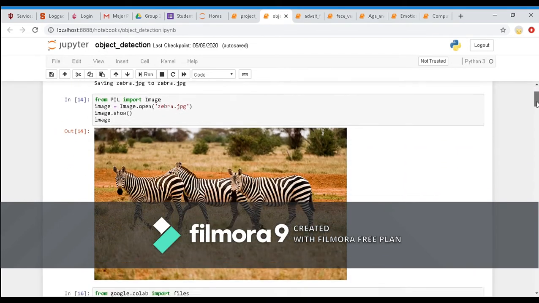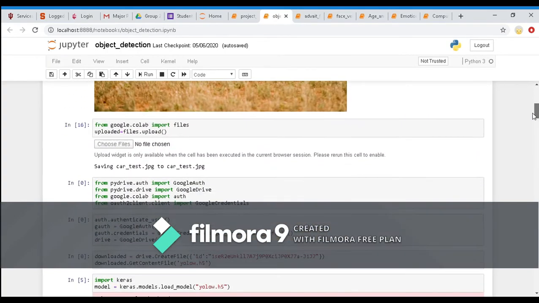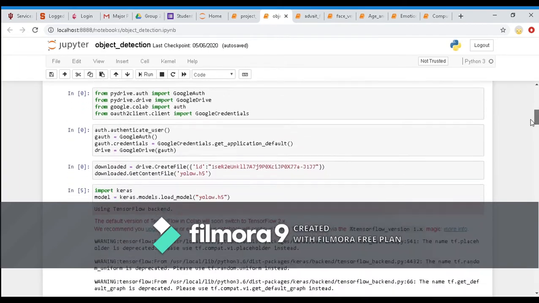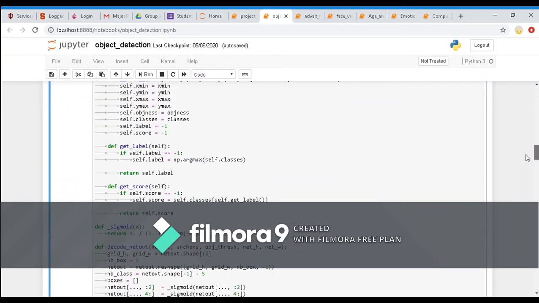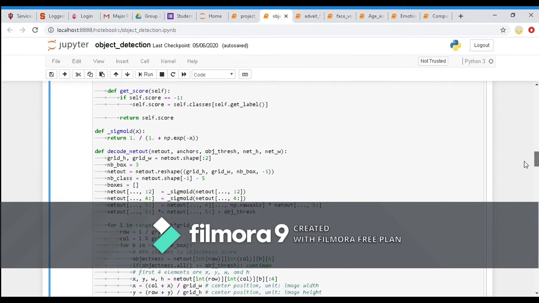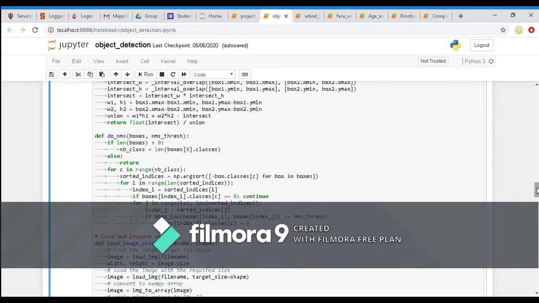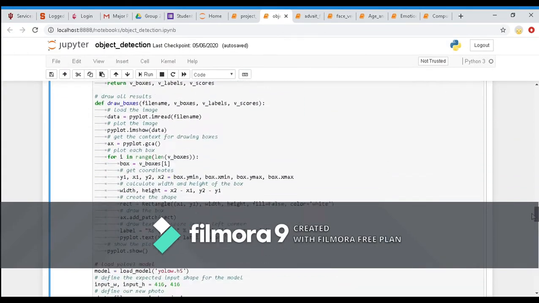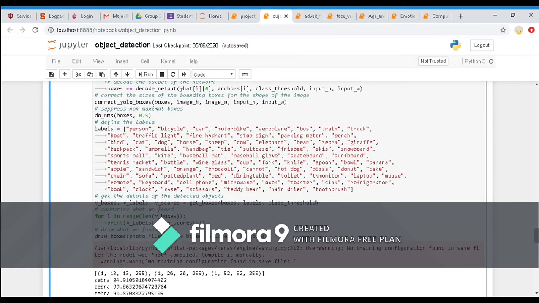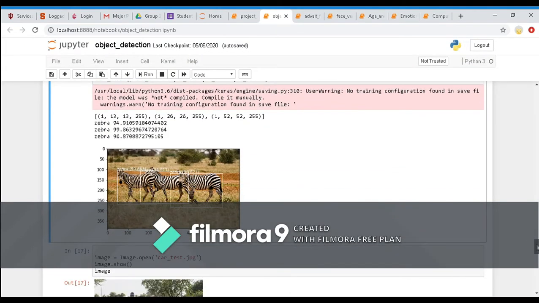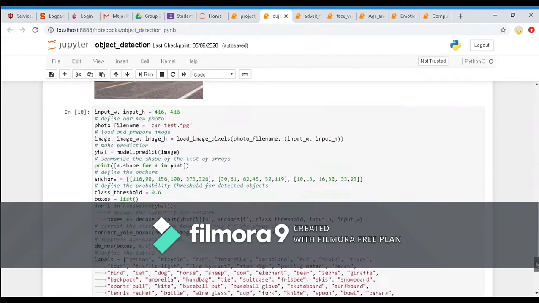As I already showed you this zebra image. Here is the code. This is basically just the mathematics to define the boxes. We've defined the labels, the possible labels for the images, and now the boxes have appeared after implementing them. Similarly for cars.